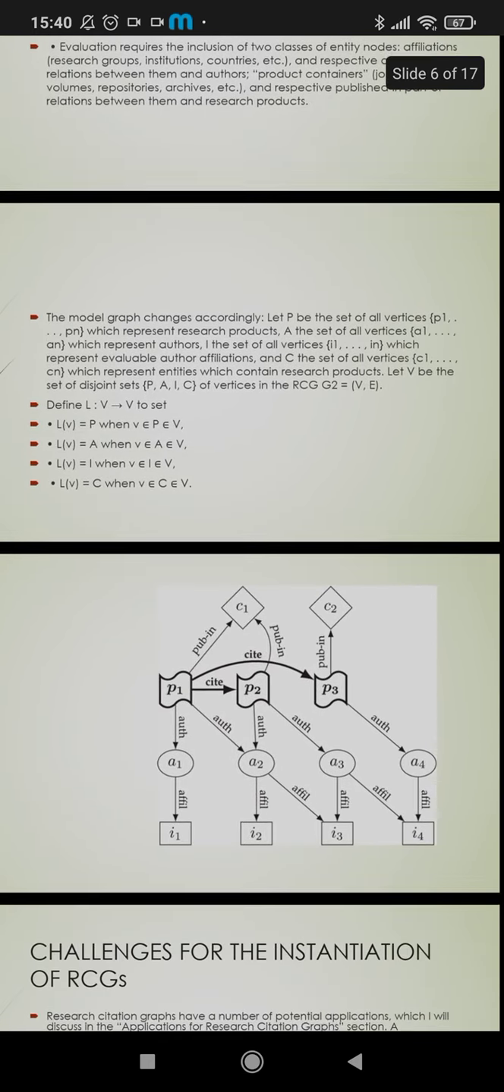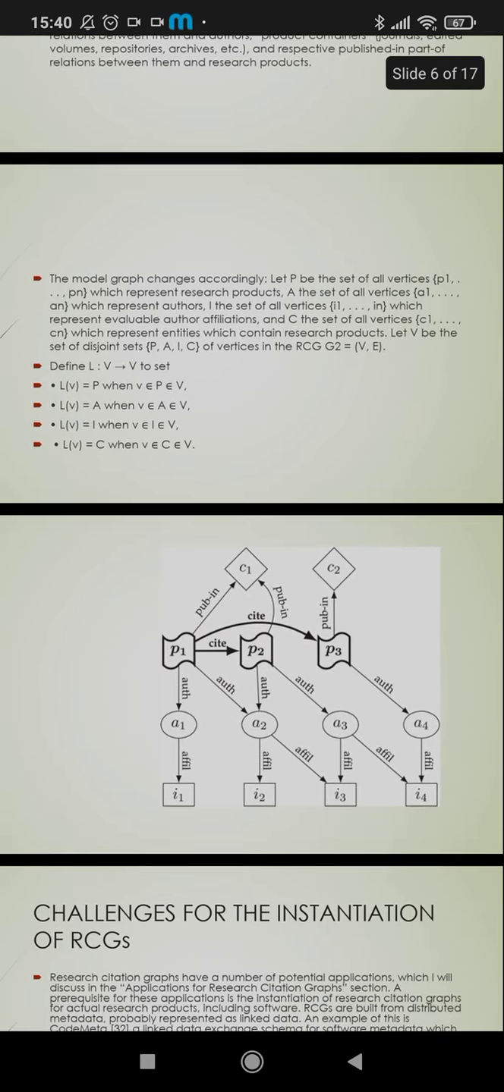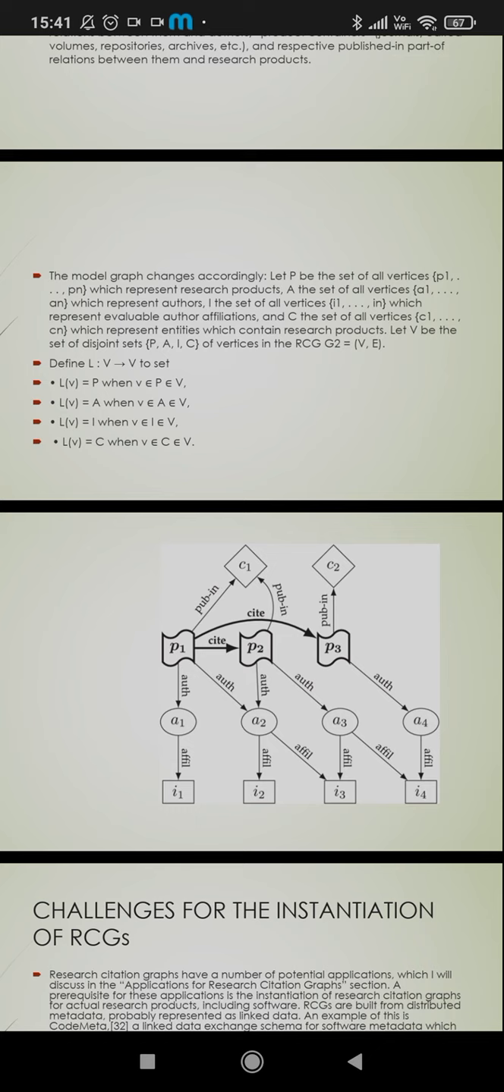The model graph changes accordingly. Let P be the set of all vertices P1 to Pn which represent research products. A, the set of all vertices A1 to An which represent authors. I be the set of all vertices I1 to In which represent evaluable author affiliations, and C, the set of all vertices C1 to Cn which represent the entities which contain research products. Let V be the set of disjoint sets P, A, I, C of vertices in RCG G2 is equal to (V, E).